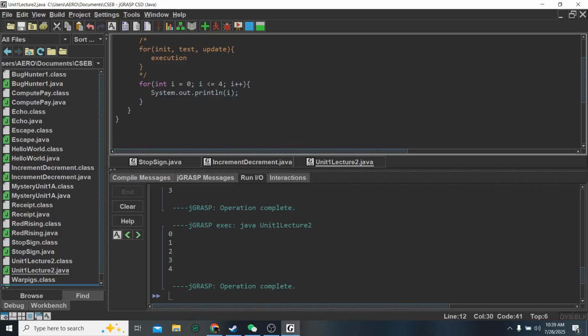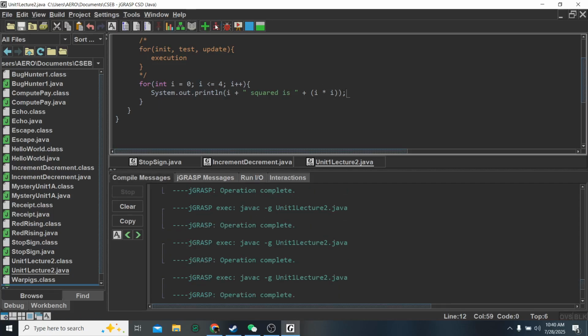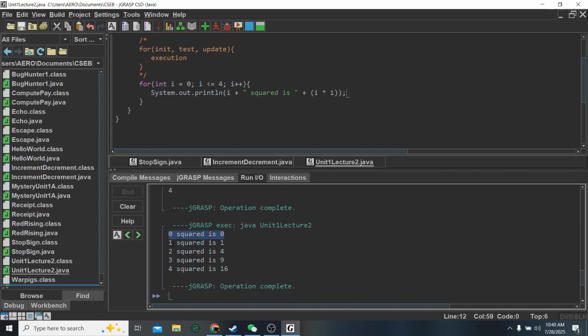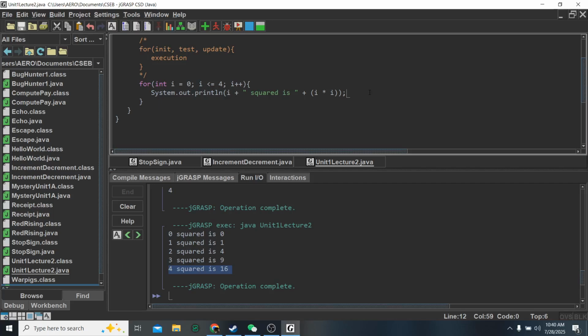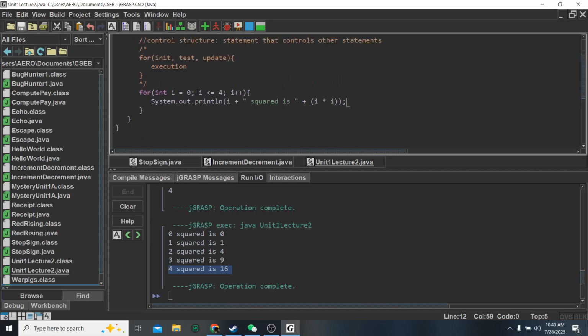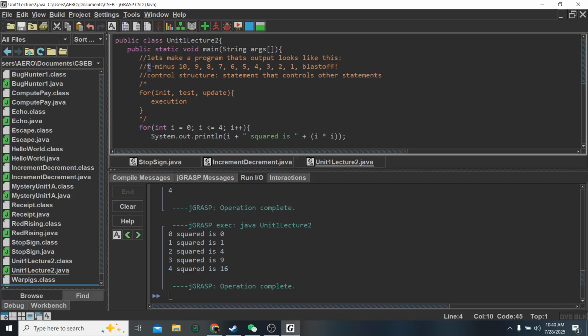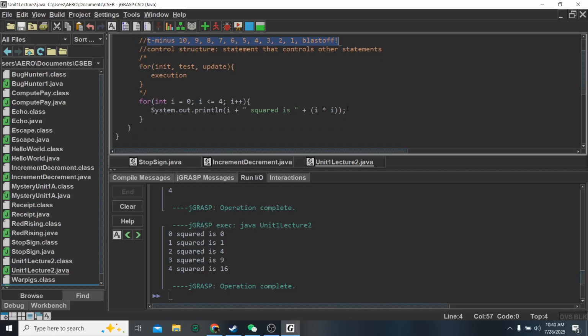Okay, let's try to do something a little bit more complicated. So system print out I plus squared is I times I. I forgot a plus here, so let's add our plus. Okay, let's run this. And now we can see 0 squared is 0, 1 squared is 1, 2 squared is 4, 3 squared is 9, 4 squared is 16. Alright, so again, just playing with some things we can play with. So let's go ahead and try to figure out what we need for this command here.